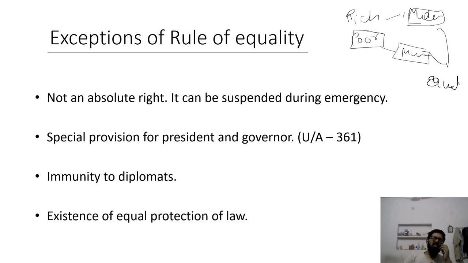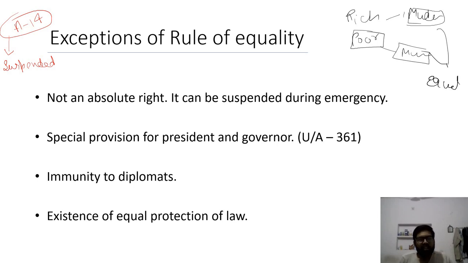not an absolute right. Obviously this rule of equality is not absolute. It can be suspended during emergency. At the time of emergency, we can't say that we have article 14. Article 14 can be suspended during emergency. Got it? It is not an absolute right. It can be suspended. Why suspended, we will see after some time, but I would like to keep it brief only.